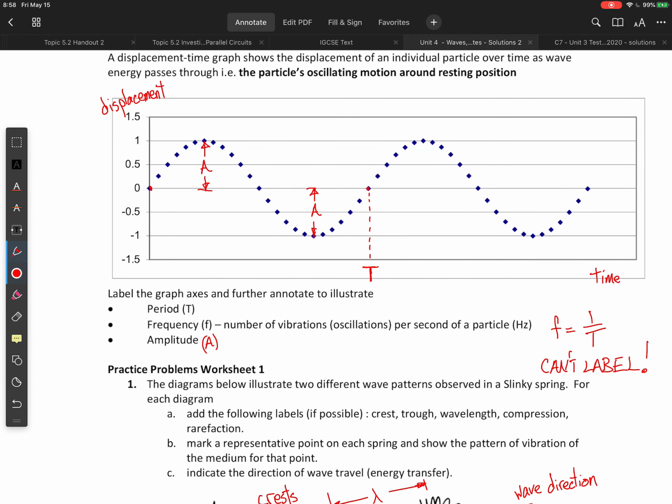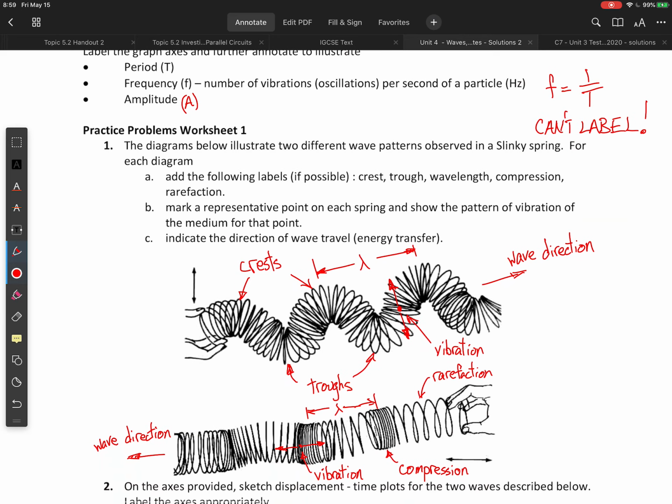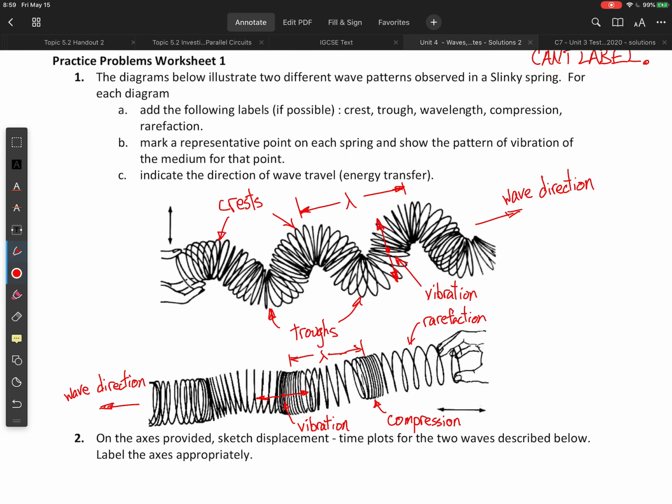Frequency we can't actually mark here because we don't have the inverse of time on an axis. Okay, so a little difficult to do that. I've marked amplitude.